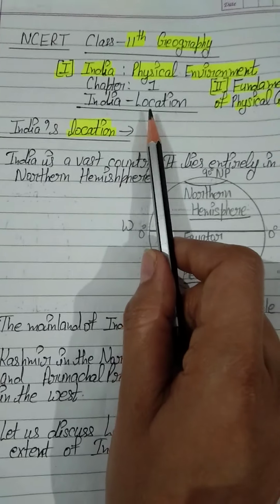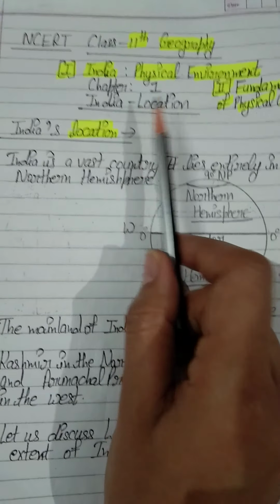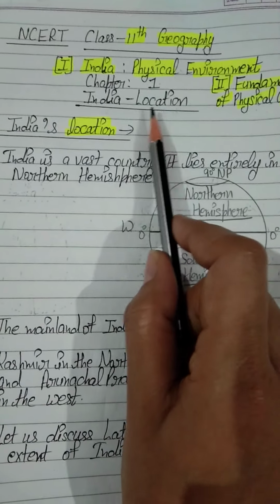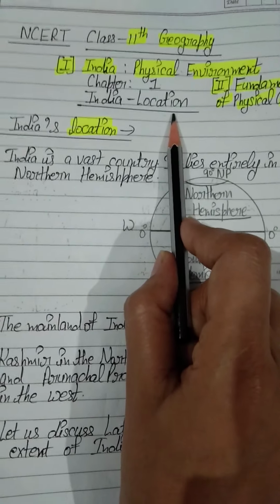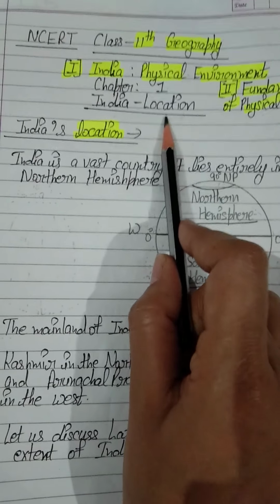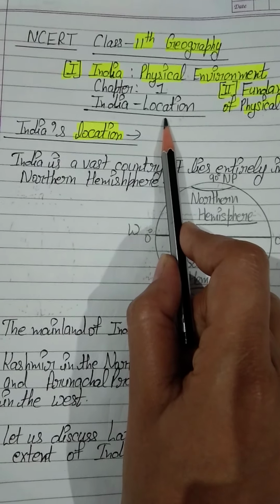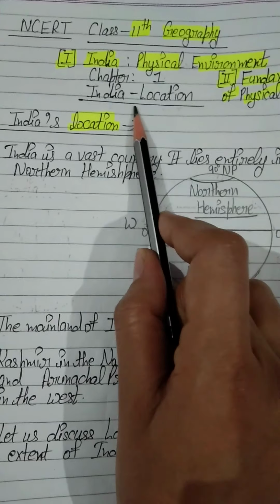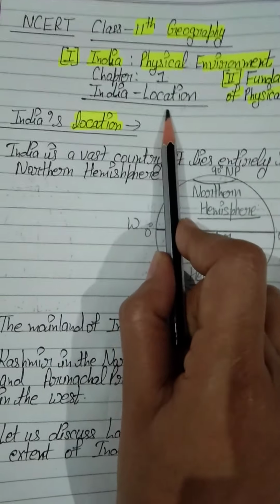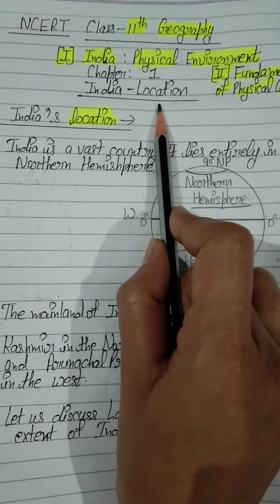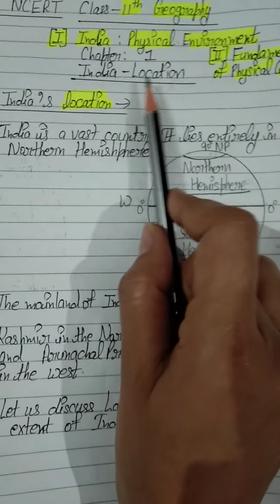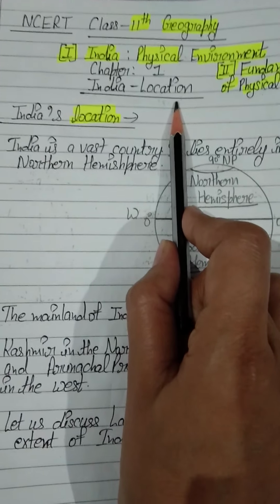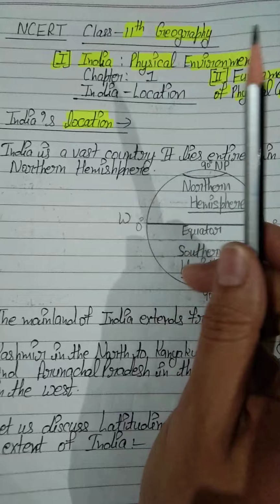Students, in this chapter we will learn about India's location, India's latitudinal extent, and India's longitudinal extent. We will learn about India's size also. We will learn about other important topics too, like the standard meridian, Indian Standard Time, and India's neighboring countries, etc. So these topics we will cover in chapter number 1. Okay students, so let me start.